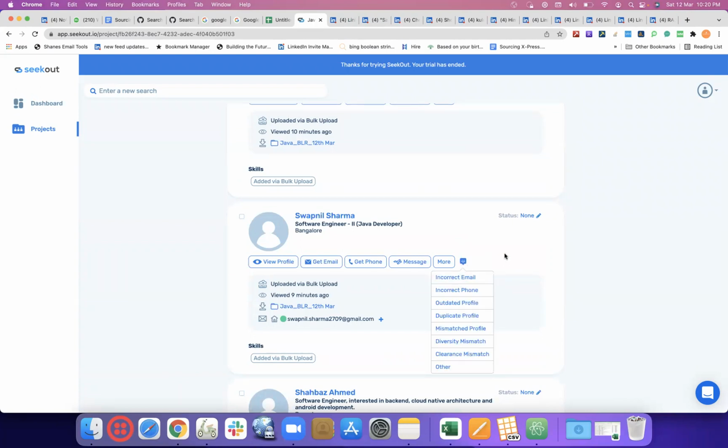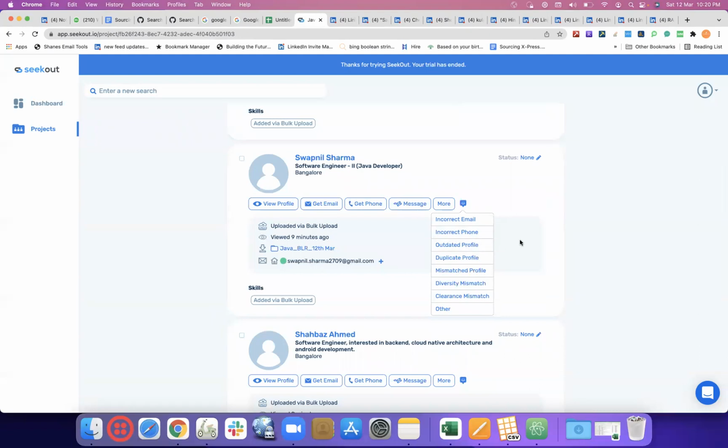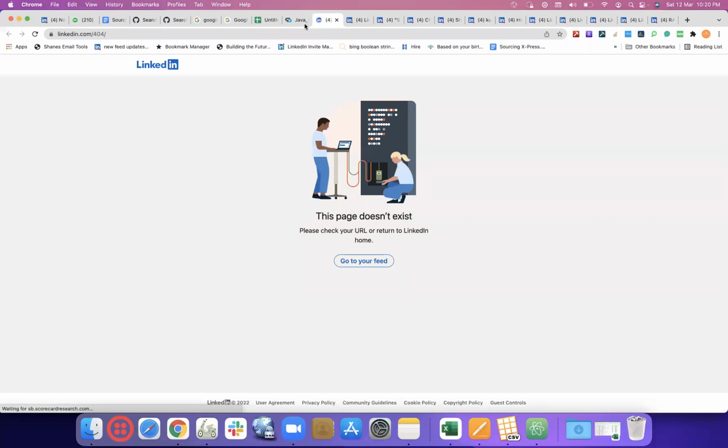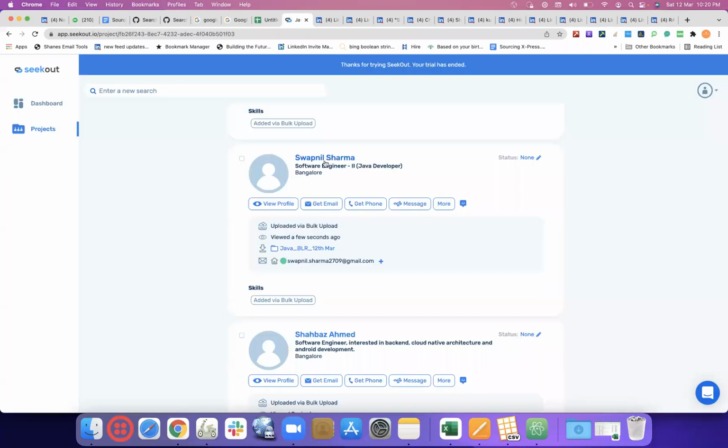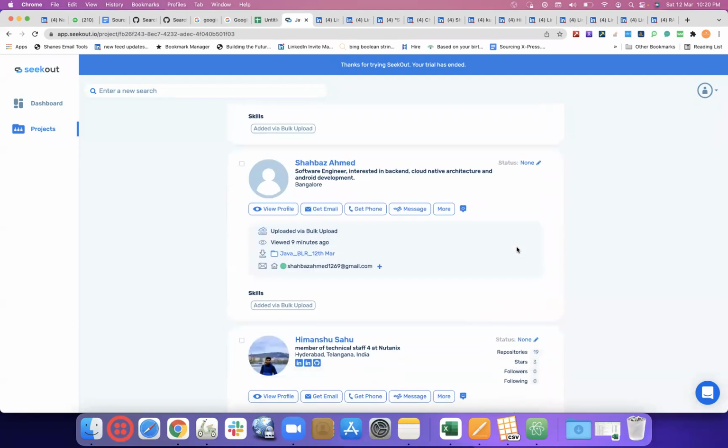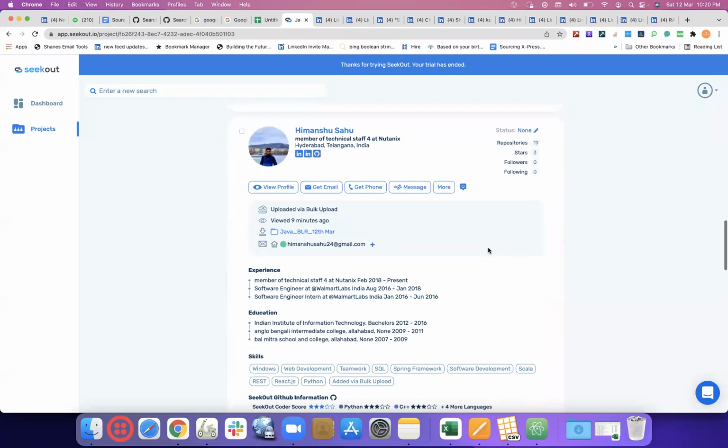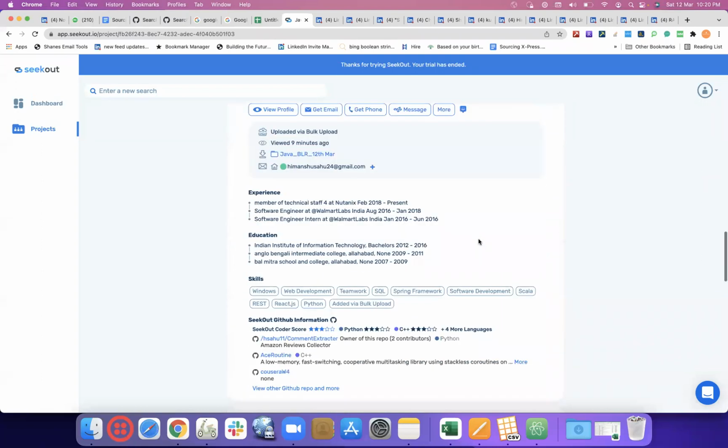What is this? Incorrect email, incorrect profile, outdated profile, duplicate. Maybe you can mention these things in case you want to add a comment on the profile. Viewed 9 minutes ago. No match. So the Seekout team again in the backend will try to see if there is an email ID matching this profile by doing some work. And in case the leads get validated, they'll start giving you some credits.